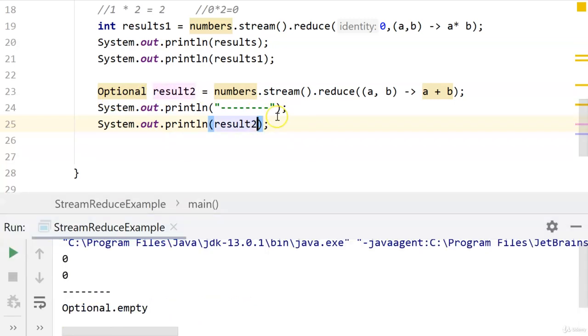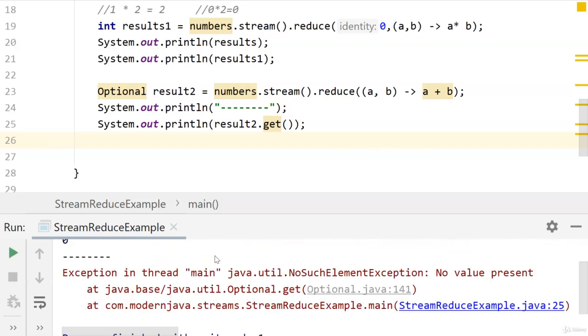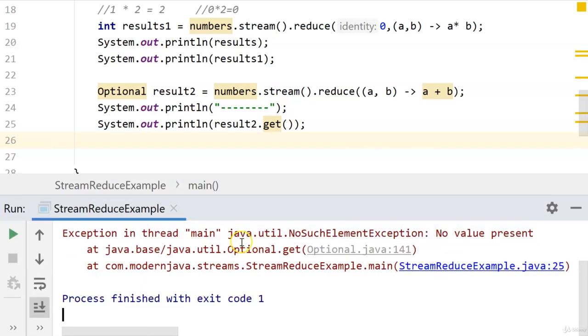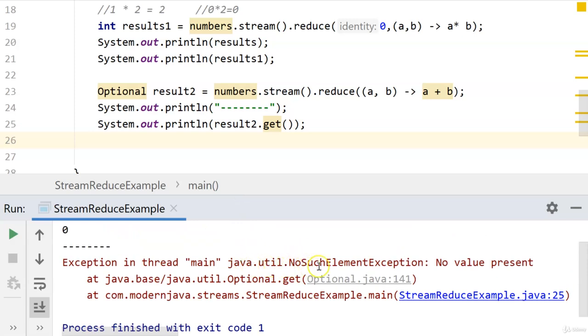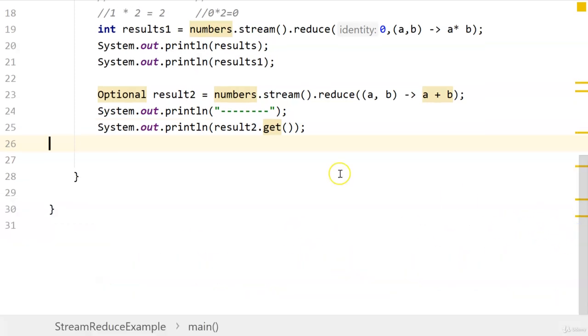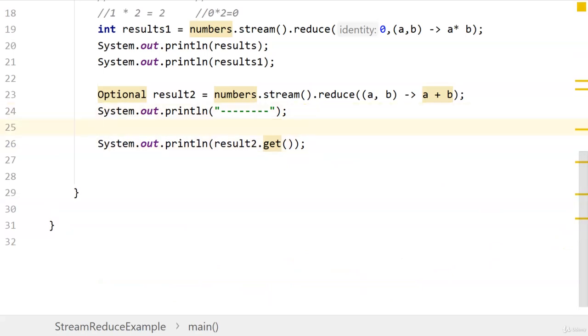Now in order to get the value from the Optional as a concrete value, you put get. So now let's run this. Now it is throwing an exception. It is saying java.util.NoSuchElementException, no value present. So in order to get rid of this exception, what we will do is first check if the Optional contains a value, and Optional provides methods to do that.